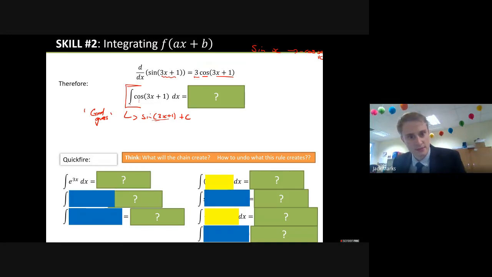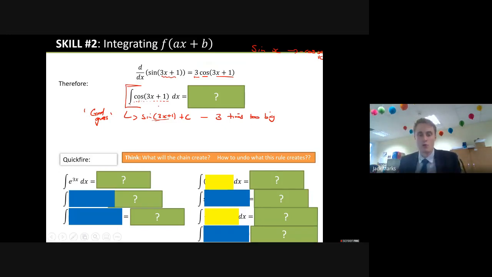We want it to give us this answer here. Sine of 3x plus 1 plus c is 3 times too big. We know that because when we differentiate, we get 3 cos of the bracket, instead of just cos of the bracket.